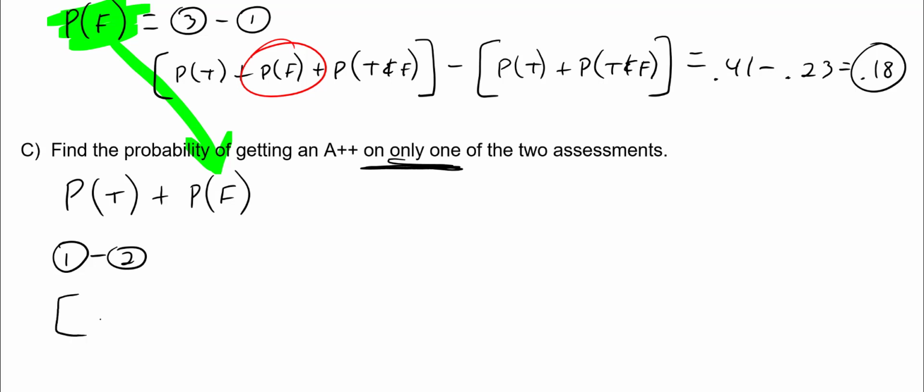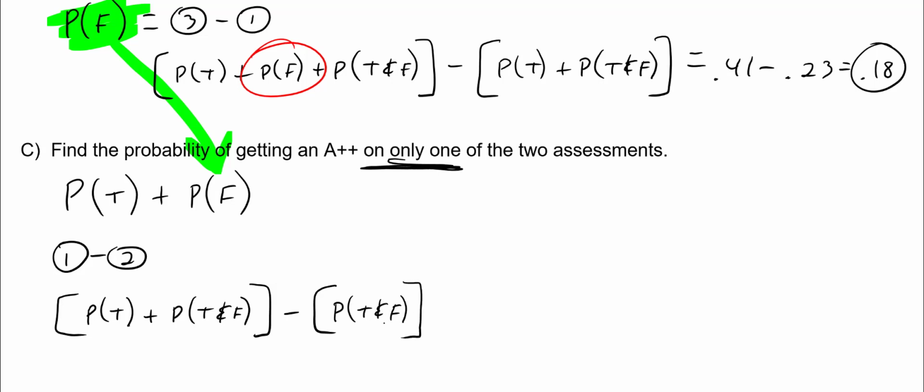That is the probability of T plus the probability of T and F, test and final, minus category 2, which was the probability of T and F. Right, that's going to give us the probability of T, and then plus, I'm going to add to that the probability of final, which we just figured out over here is 0.18.